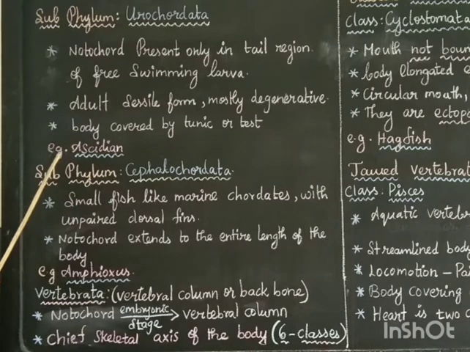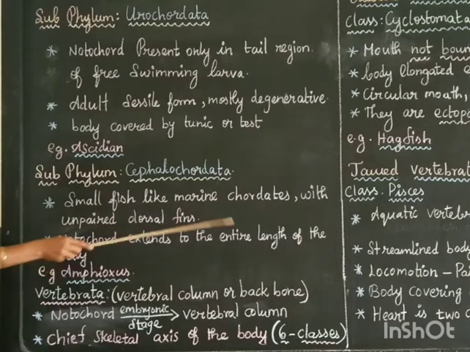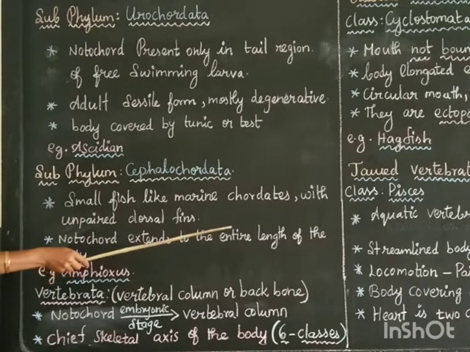Next, subphylum Cephalochordata. These animals are small fish-like marine chordates. It is not actually a fish, but a fish-like animal. Similar to fish, it also has an unpaired dorsal fin, that is, a single dorsal fin. Then what about the notochord? The notochord extends throughout the entire length of the body.